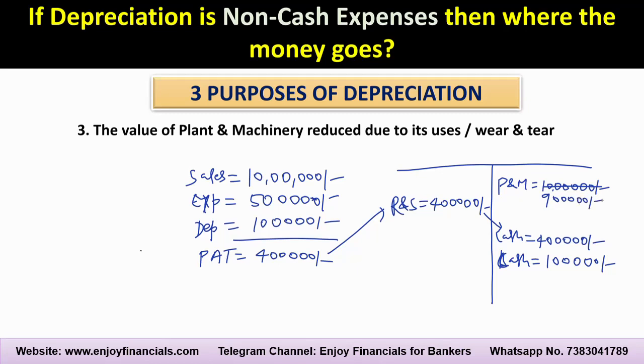So in the second year 2 lakh rupees has been accumulated from the depreciation, so the net present value of the machinery will be reduced to 8 lakh. Next year the cash will be added to 3 lakh. So by way of depreciation the company will receive, and the plant and machinery value will be reduced to 7 lakh. So accordingly what will happen after 10 years? The company will have cash of 10 lakh rupees and the plant and machinery will be 0.